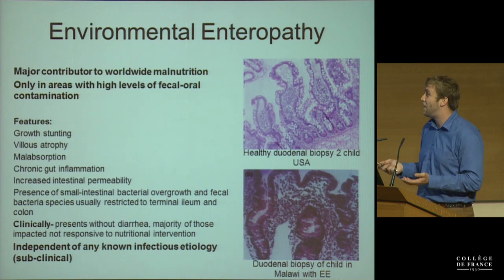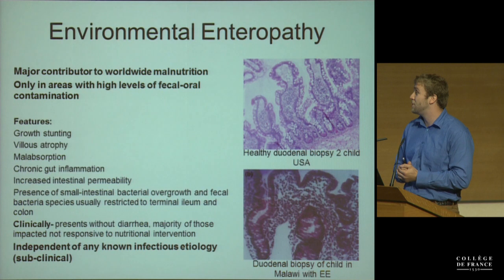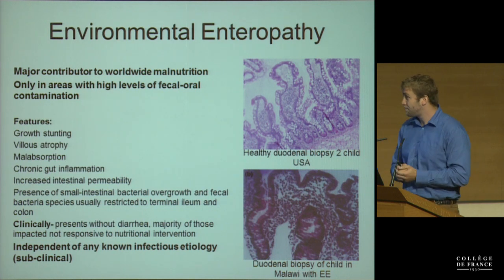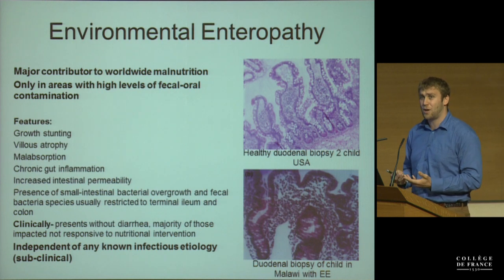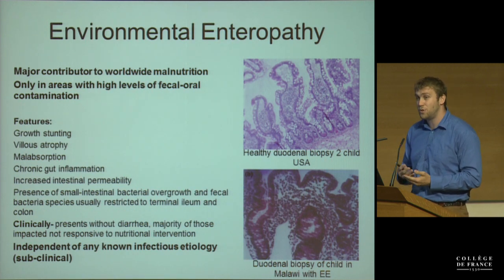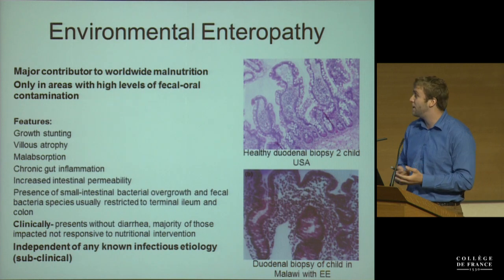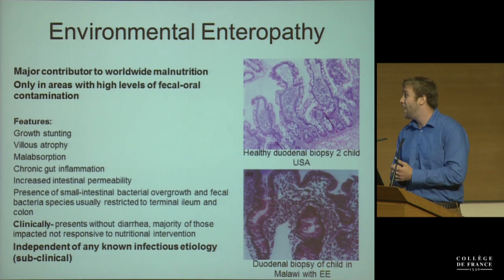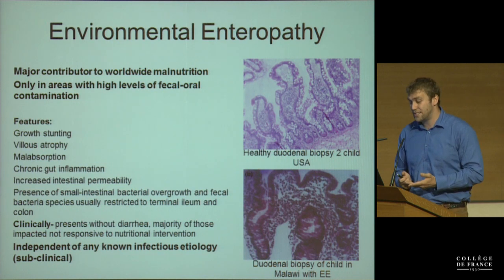So this leads to malabsorption. There's chronic gut inflammation. Another thing that you see is increased intestinal permeability as well. And in some of the limited culture-based studies that have been done on the small intestine, they actually show presence of bacterial overgrowth or species that are usually restricted to the ileum or the colon of kids. So as I said, this presents without diarrhea. And so far, it's independent of any known infectious etiology.